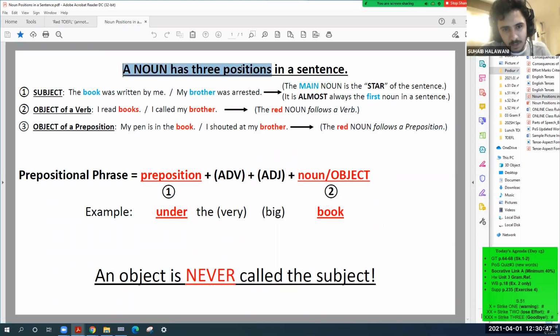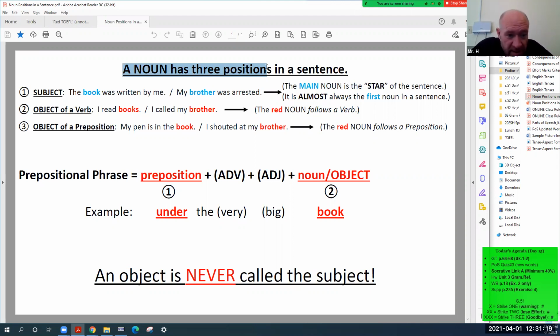A noun has 3 positions in the sentence. Now, I used an example yesterday: a football team. A football team has many players, right? And each player has a different position. One player is the goalkeeper, another is a striker, another is a defender.